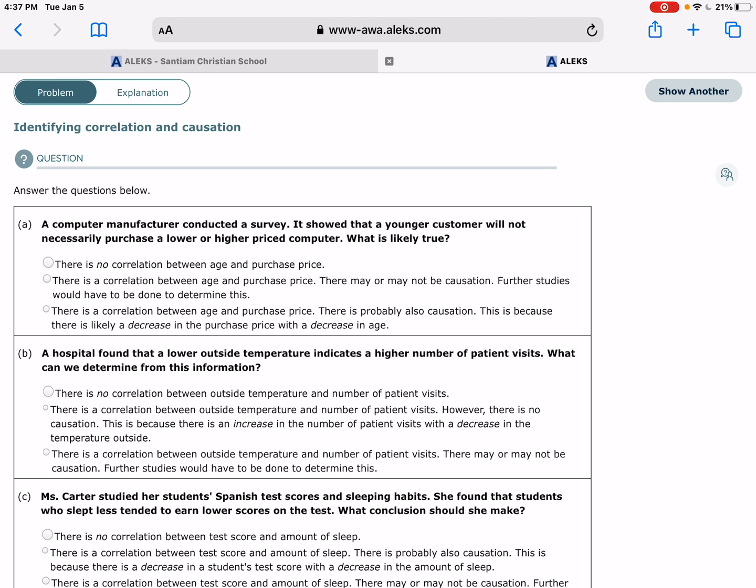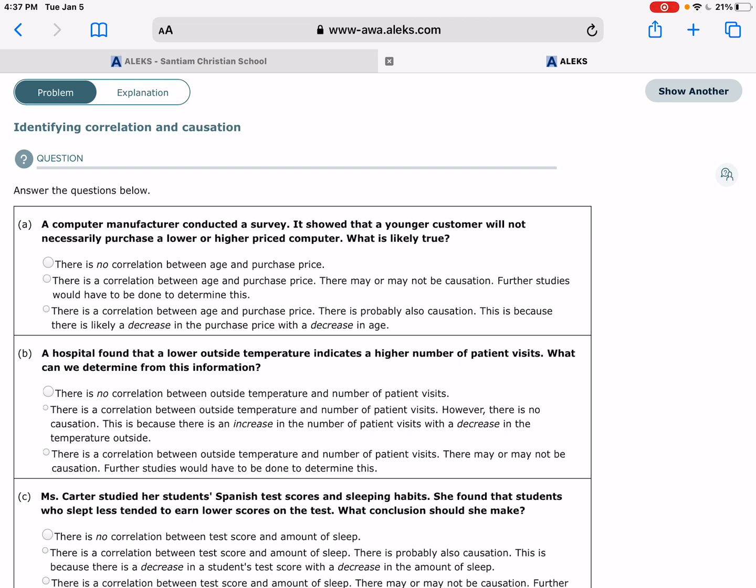So basically, we're not really going to say that just because two things are correlated and they happen to happen at the same time really often, we're not going to necessarily say that one causes the other. So here's a little bit of how to think through these.